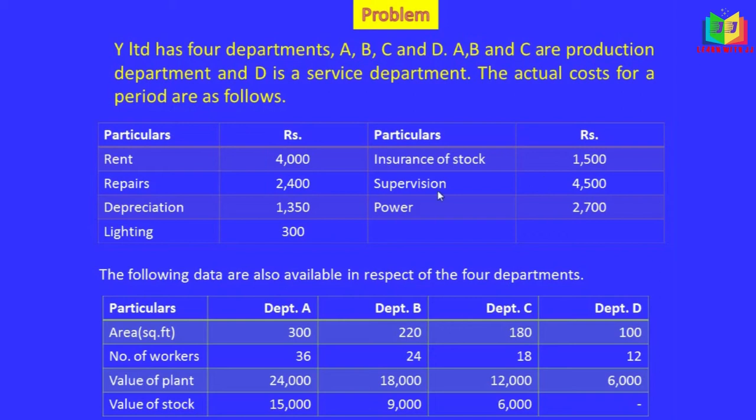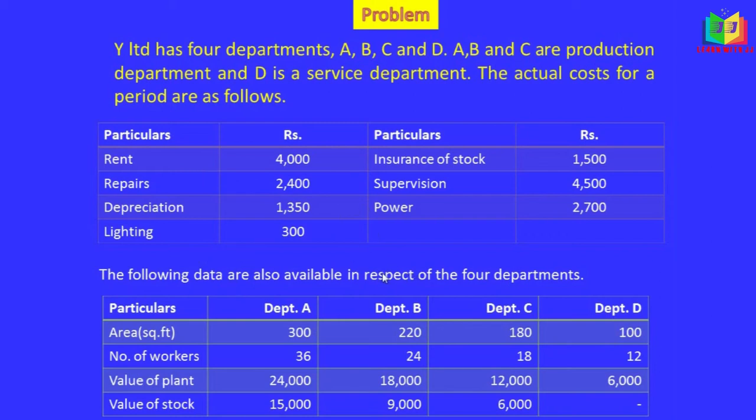The costs given are rent 4,000, repairs 2,400, depreciation 1,350, lighting 300, insurance of stock 1,500, supervision 4,500, power 2,700. These are the expenses, and they have to be allocated on the basis of the data. The following data are also available in respect of the 4 departments. Area: 300 for department A, 220 for department B, 180 for department C, and 100 for department D. On this basis we have to apportion these expenses.